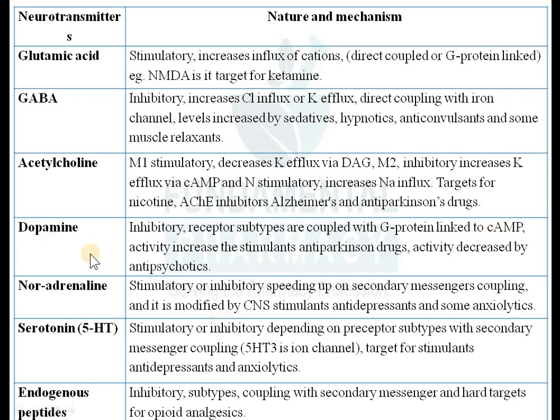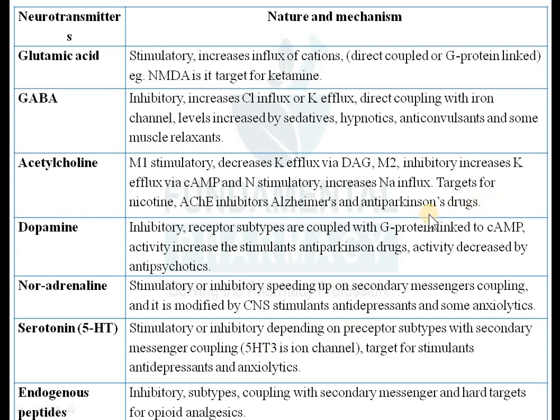Now, next one is dopamine. So, dopamine is also one of the neurotransmitters in the brain. Okay, so it is an inhibitory neurotransmitter. It will decrease the neuronal functioning. Receptor subtypes: there are different subtypes of the dopamine receptor, D1, D2, D3, D4, D5. Okay, they are coupled with G protein, and they are linked with a secondary messenger like cyclic AMP. Okay, so activity increases or decreases.